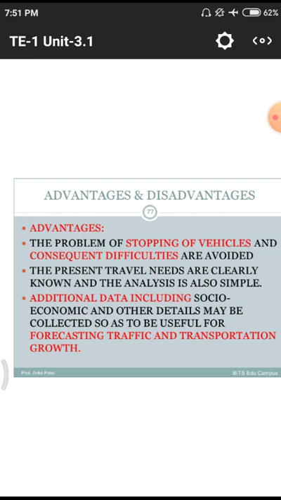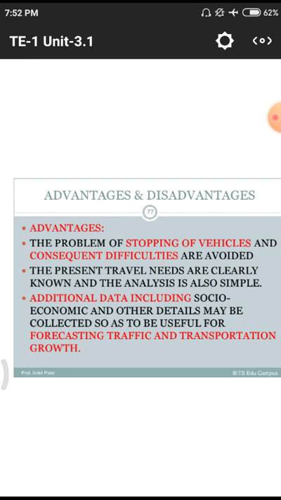And the present travel needs are clearly known for the analysis. Also it is simple, that means they are collecting very simple data, with peace of mind in their home, so that the data will be very enlarged.